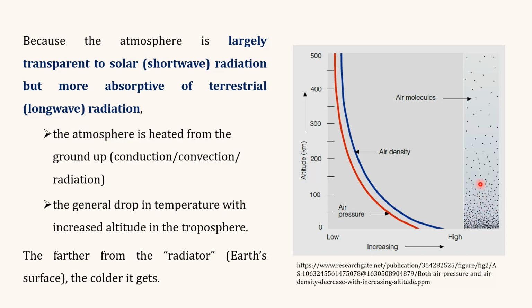But as we move up in altitude, air density decreases, meaning there are fewer molecules per unit volume, and they are also scattered farther from each other. So as we move up in altitude, we find a general drop in temperature. So the farther from the radiator, meaning from the earth surface, the colder the temperature of the atmosphere.